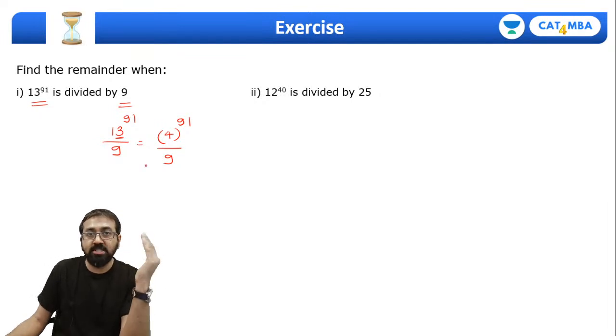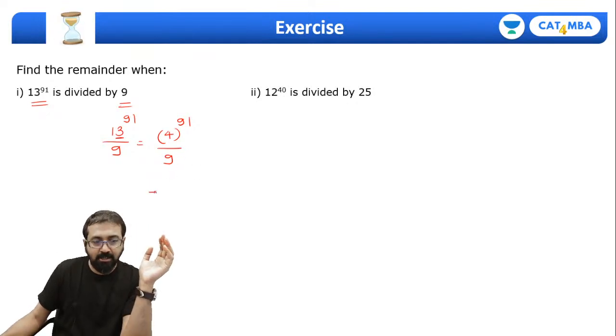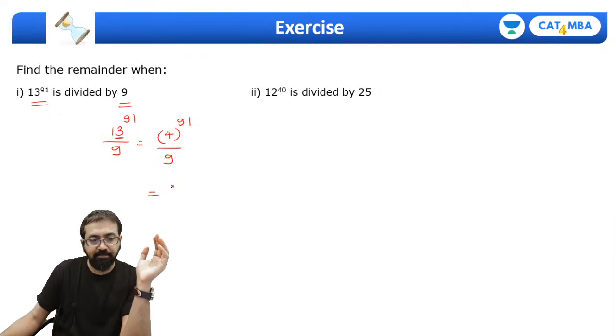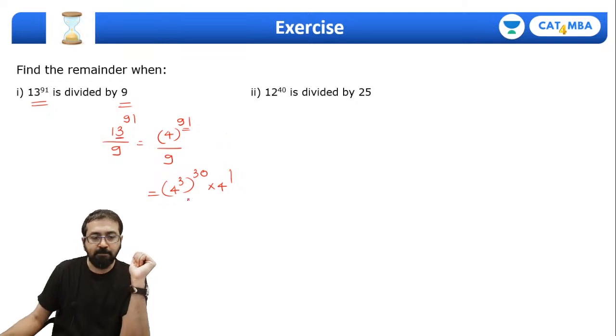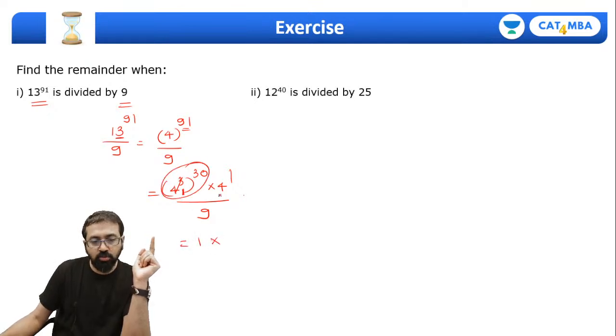So can I say 4 cube is 64 and 64 divided by 9, remainder is 1, correct? So here we can represent this 4 raised to 91 as 4 cubed whole raised to 30 into 4 raised to 1, because we need to get total 91 power, correct, everyone? And we need to divide this by 9. Now 4 cube is 64, 64 divided by 9, remainder is 1. So 1 raised to 30 is going to be 1, correct? So this part's remainder came out to be 1, into this 4 itself, divided by 9. So of course your final remainder is 4.